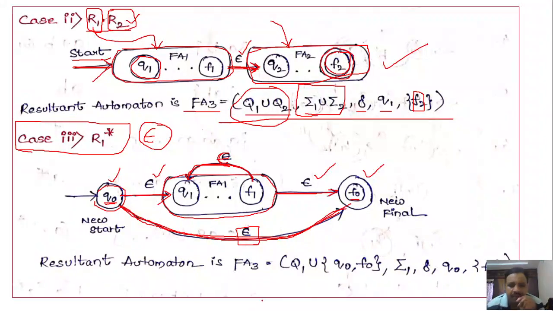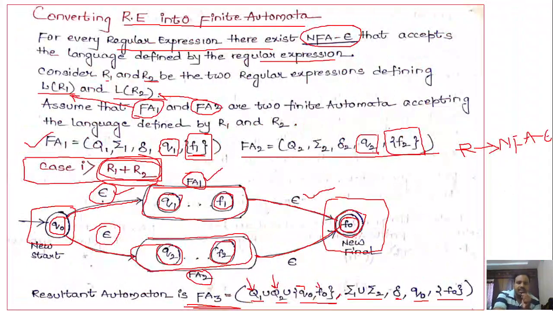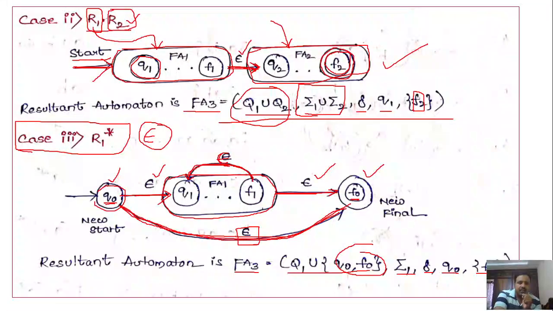So what will be the quintuple notation of FA3? It is Q1 union Q naught comma F naught. Why? Because we have added these two states. Alphabet set will remain the same. Delta. Starting state will be Q naught and final state will be F naught. So these are the different ways of constructing the finite automata for the given regular expression. So just try to practice this concept.